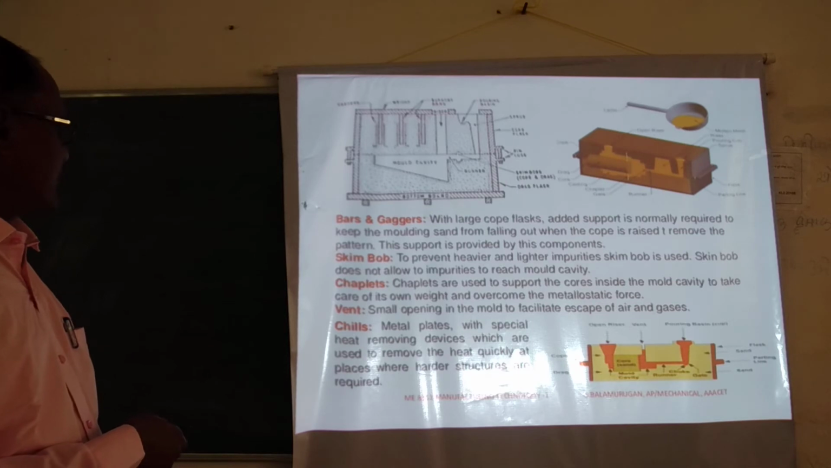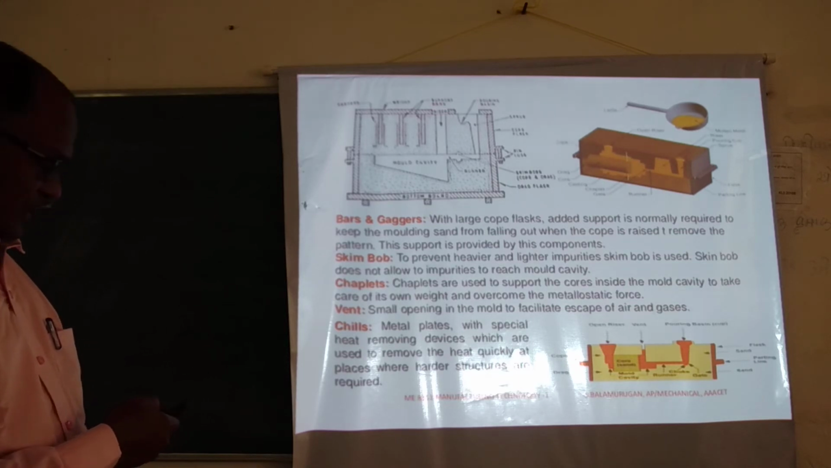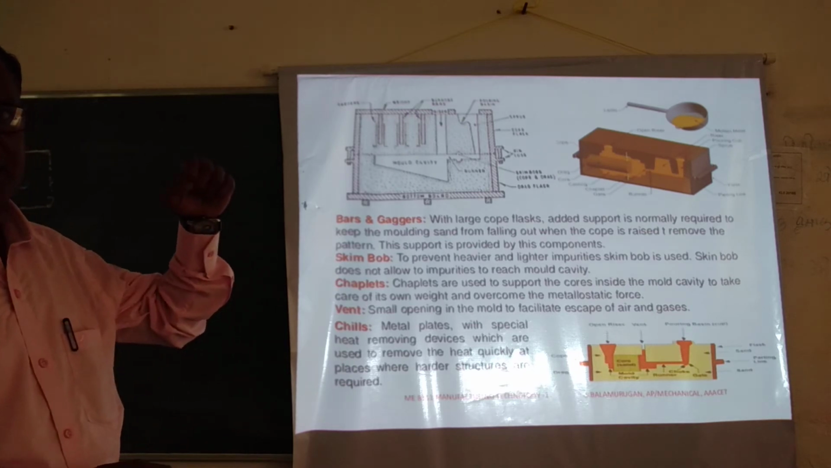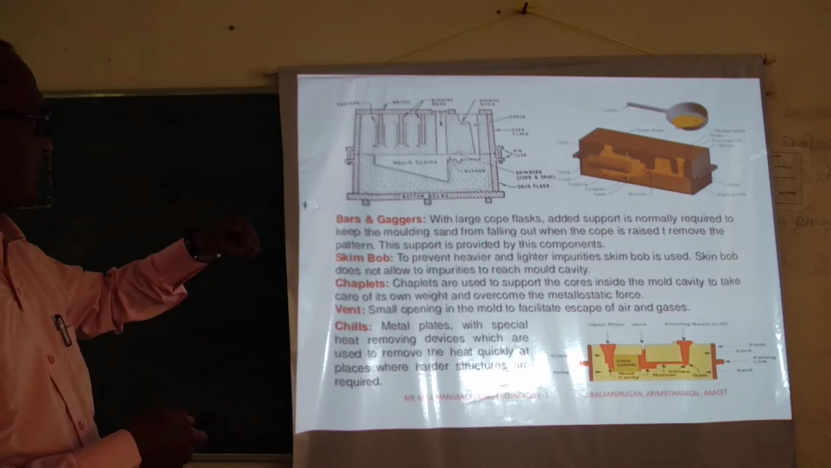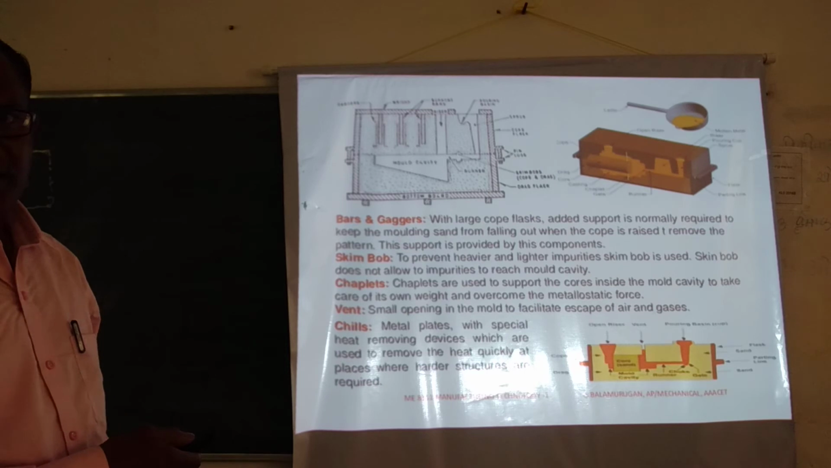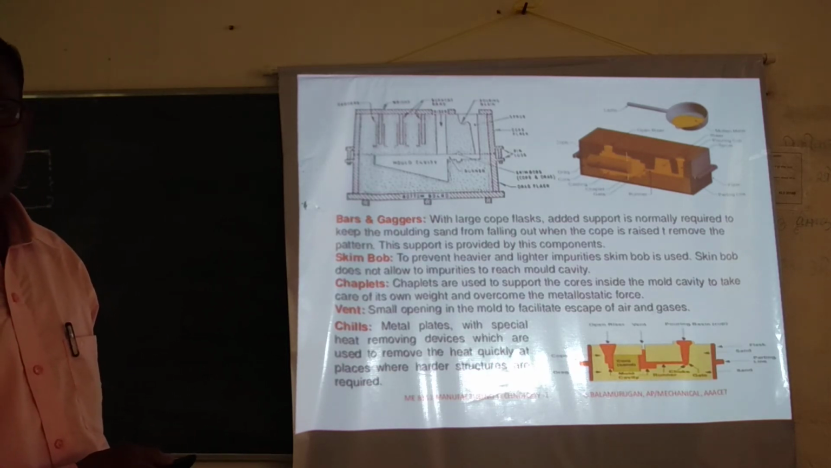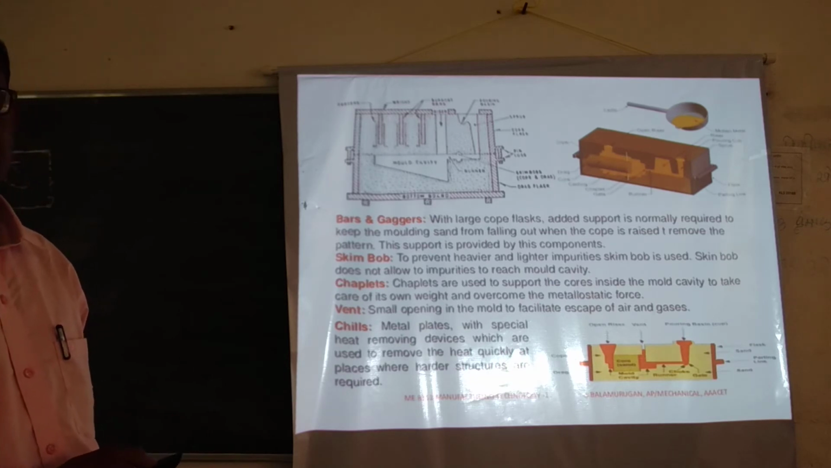Then, to escape the gases, a vent is provided. A vent wire is used, and you go on pressing that vent wire inside the mold cavity in order to let the gases escape. If the gases are not escaped, then there is gas bubble formation in the casting.